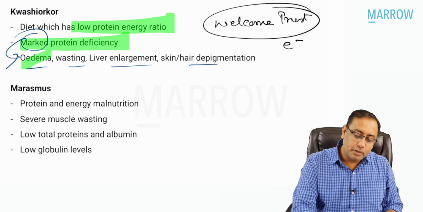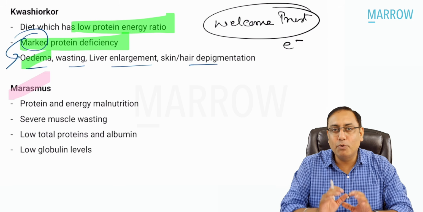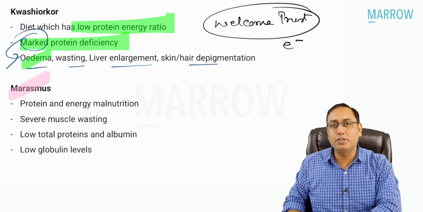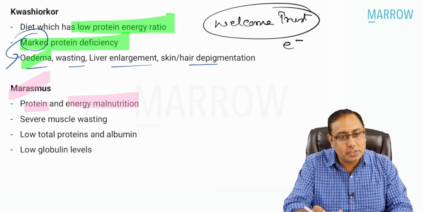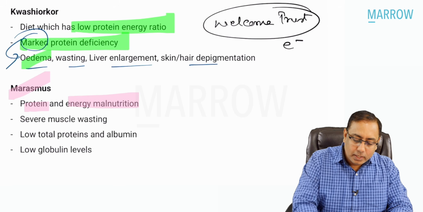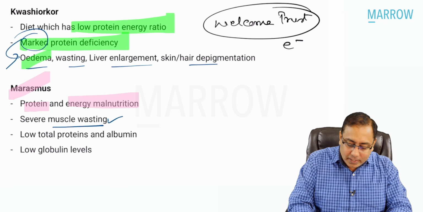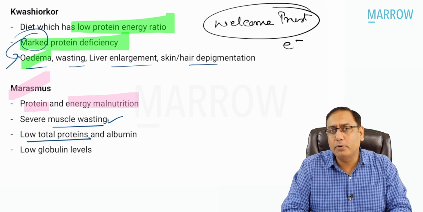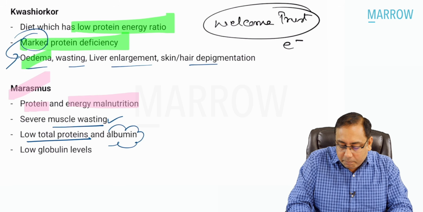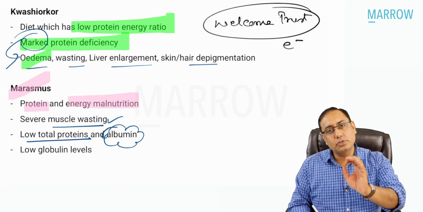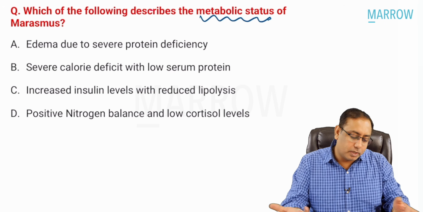Another extreme of protein energy malnutrition is marasmus. A marasmic child is more calorie deficient, or more energy deficient, and because there is energy deficiency, of course there will be protein deficiency. There is severe muscle loss, more lipolysis and more myolysis, and muscle wasting. There are low total proteins, low albumin and low globulin also. But if you talk about which protein is most deficient, it is always albumin that is markedly low. So this is what marasmus is.